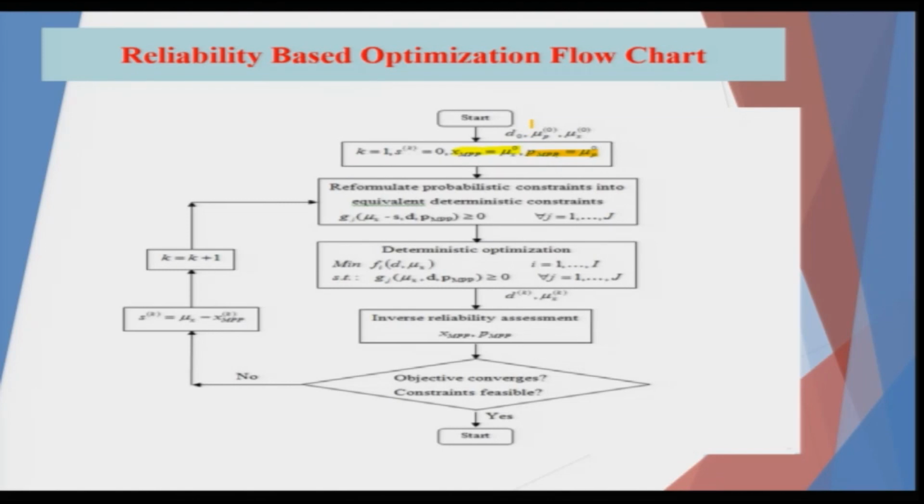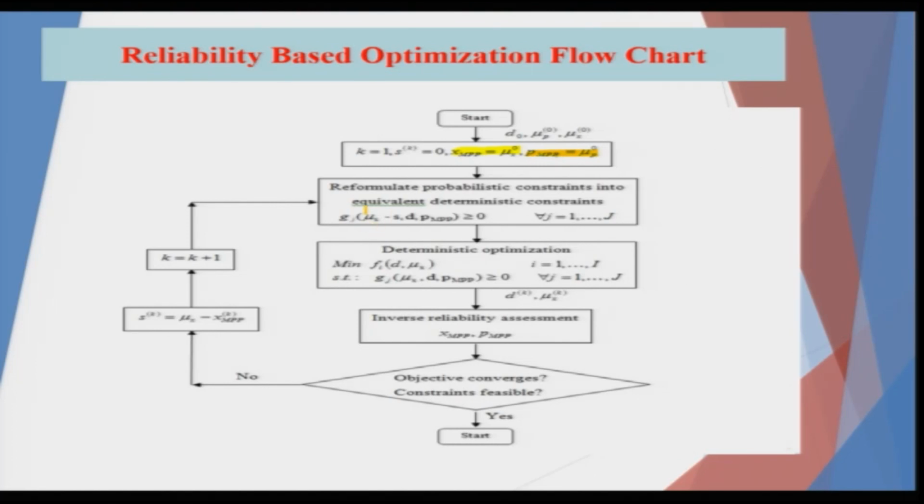D naught, remember, is the deterministic parameters which would not be changing. So, d naught, mu p for the parameter values which are stochastic or non-deterministic, and mu x are for the decision variables which are non-deterministic. So, you will basically reformulate the probabilistic constraints, which are given, based on the equivalent deterministic constraint. So, you will just remove the probabilistic constraint, have the deterministic constraint, solve the problem.